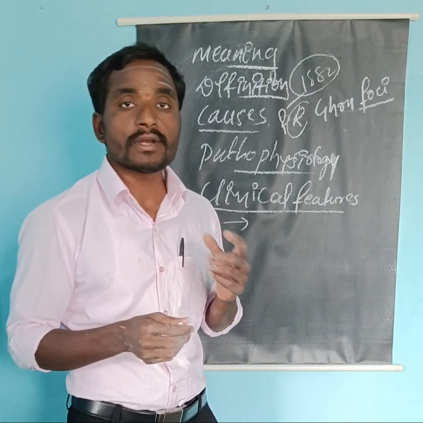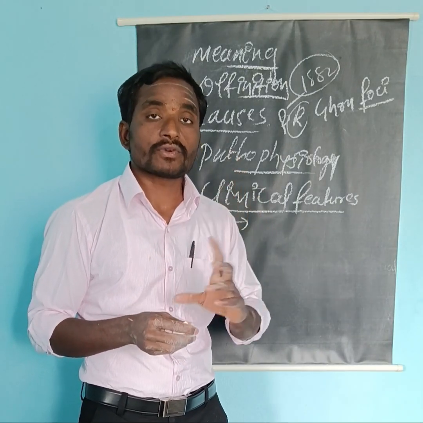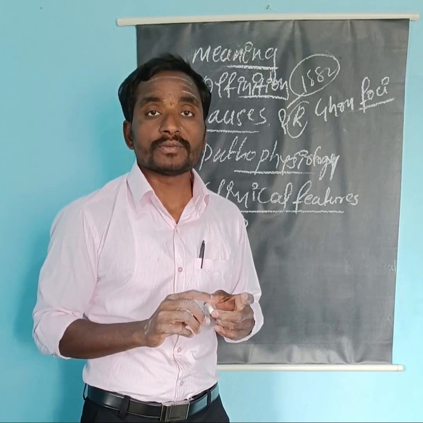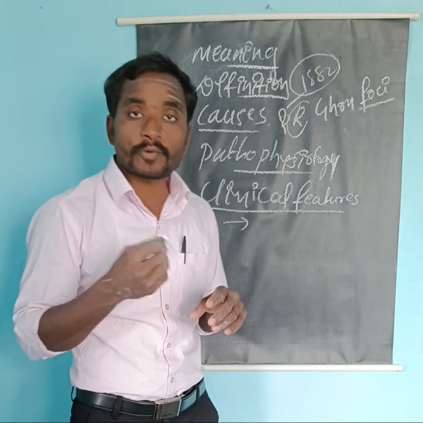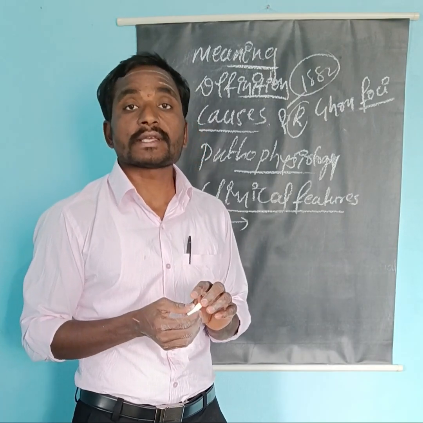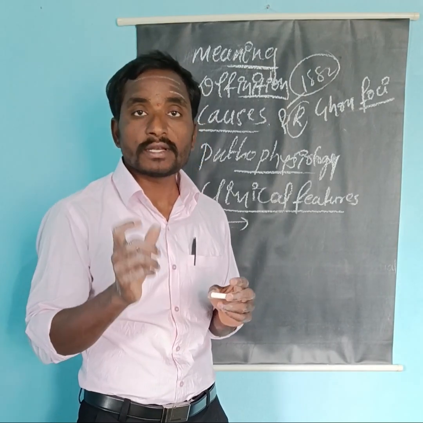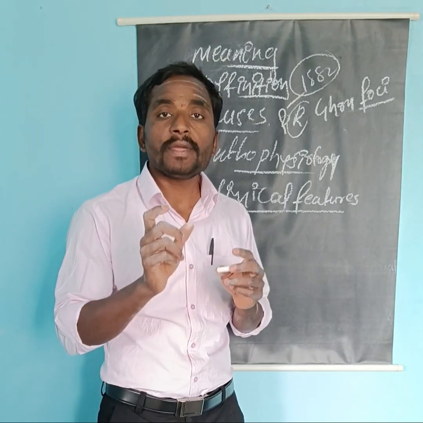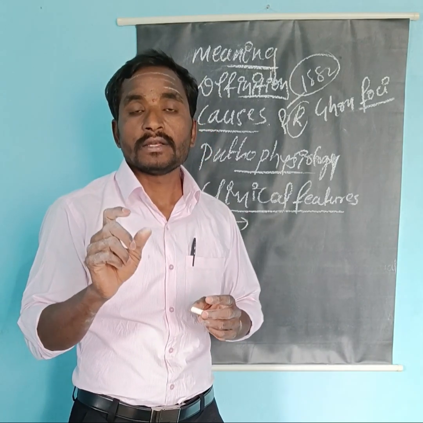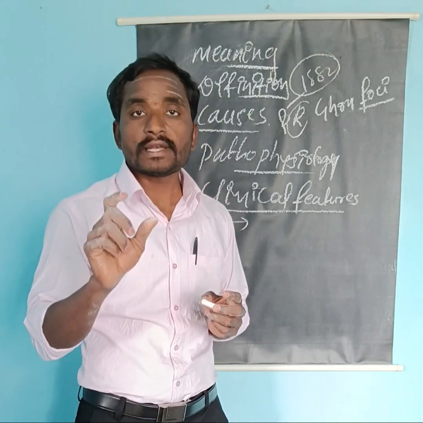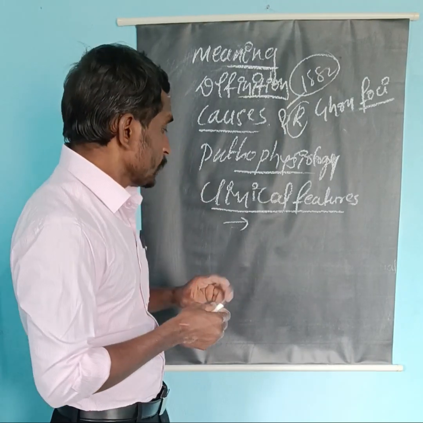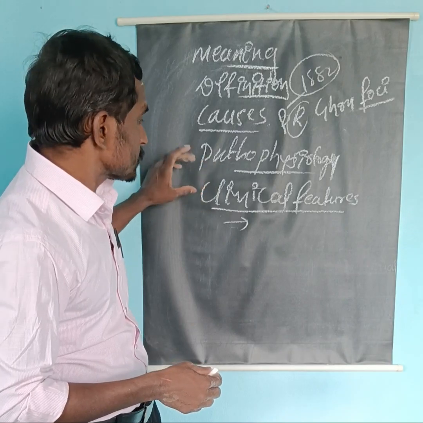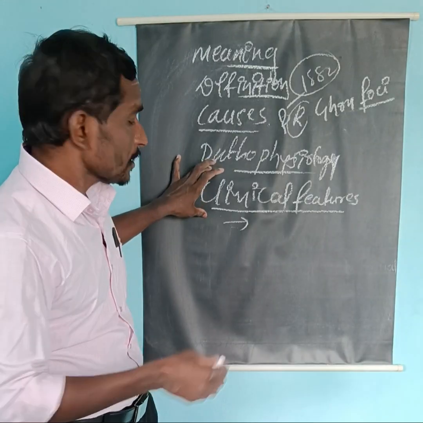For that reason, in prehistoric days it was called consumption. Persons suffering from tuberculosis who are not taking a proper diet will suffer from anemia or low Hb. So the individual has a pale appearance, and for that reason it is called the white plague or the white death. These are the important clinical manifestations of tuberculosis.